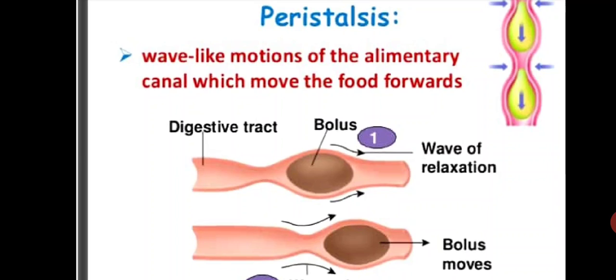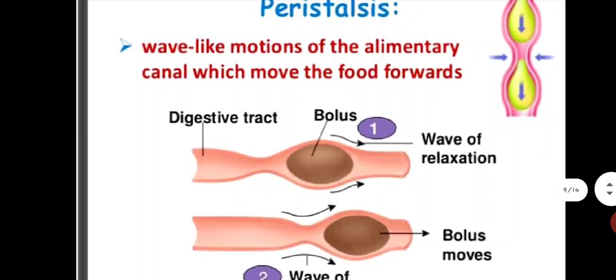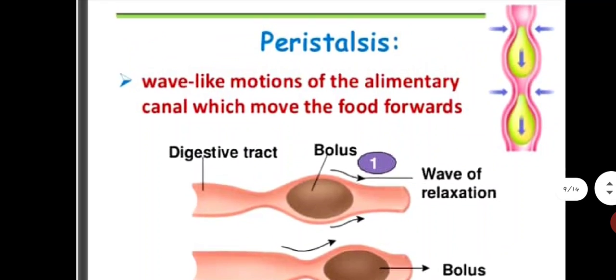So in short, what is peristalsis? It is a wave like motion, or you can say that it is a contraction and relaxation of muscles, so that the food can move in a forward direction. Next,